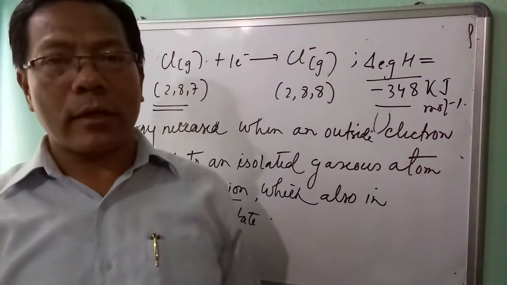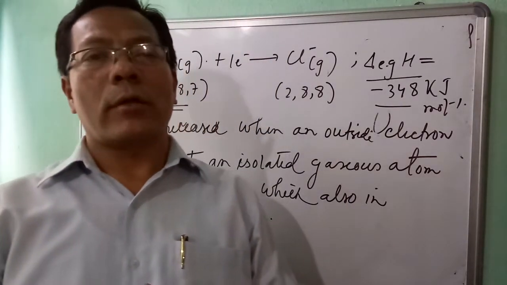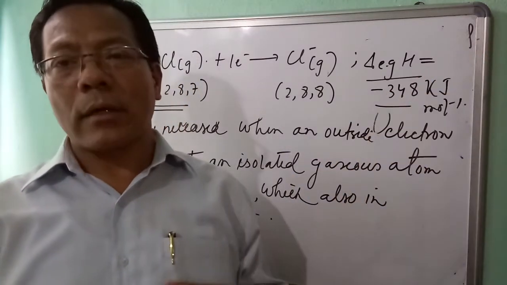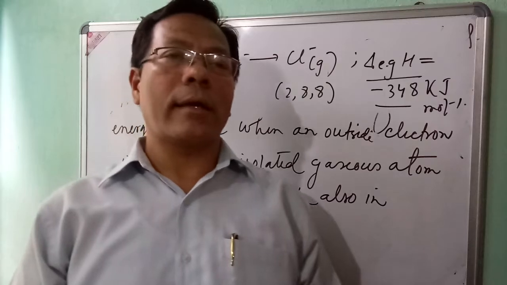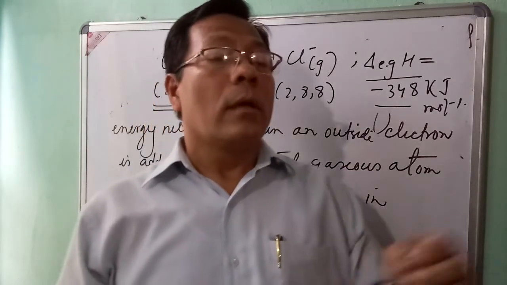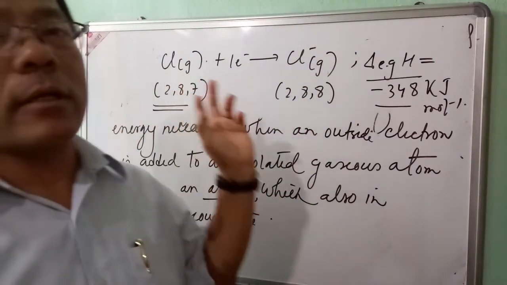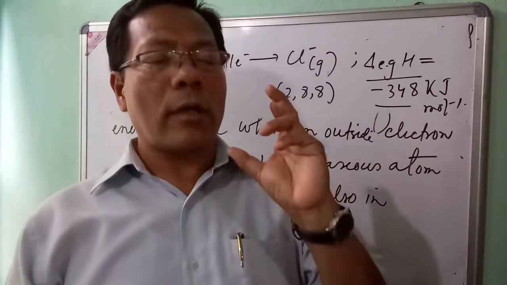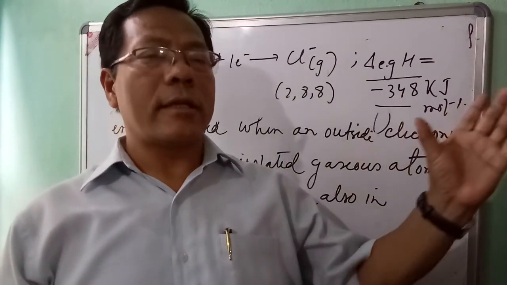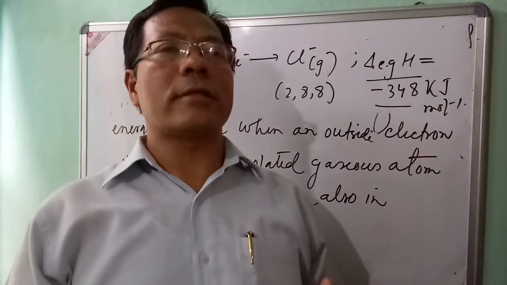The non-metal atom should have a higher value of electron gain enthalpy so that it can easily take up an electron to form an anion easily. This is the second condition.